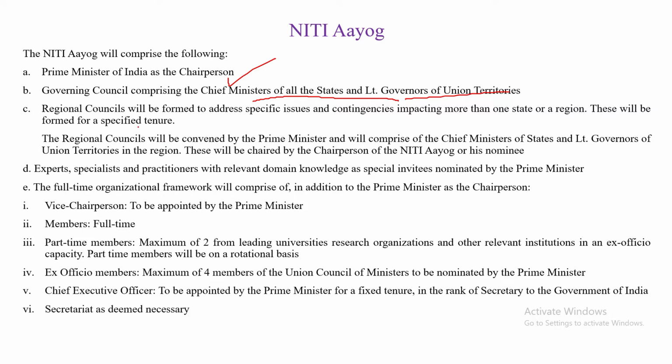They can also form regional councils to address specific issues and contingencies impacting more than one state or region, formed for a specific tenure. The regional councils will be convened by the Prime Minister and will comprise Chief Ministers and Lieutenant Governors. They also have expert panels, specialists and practitioners with relevant knowledge, nominated by the Prime Minister.